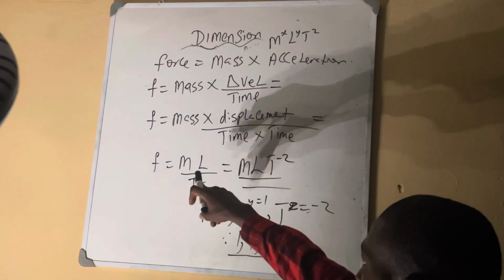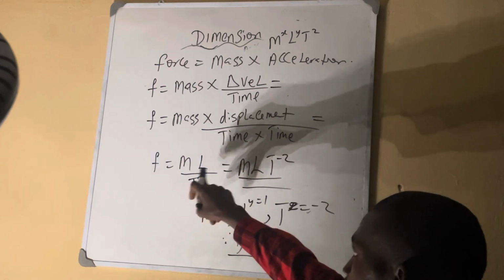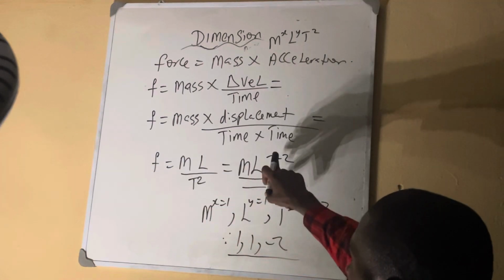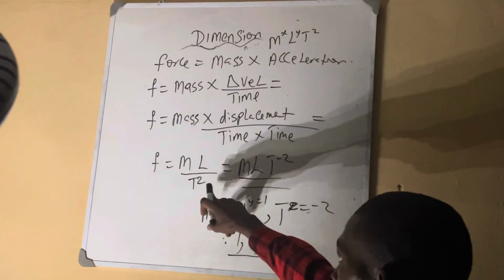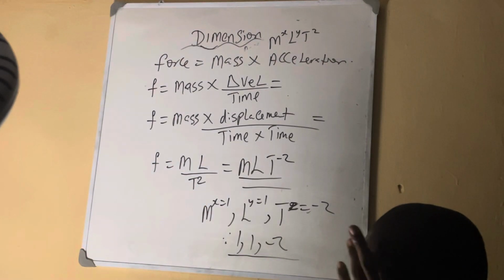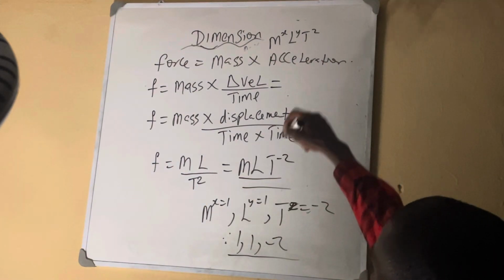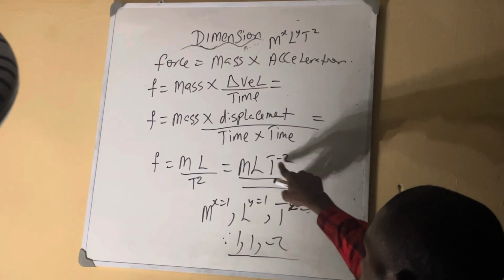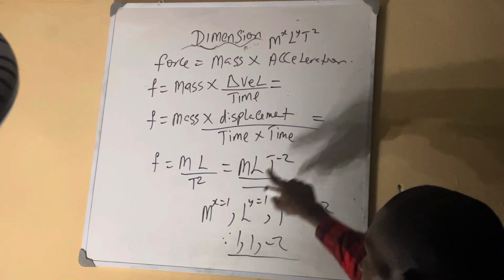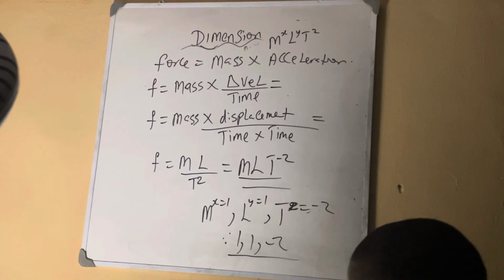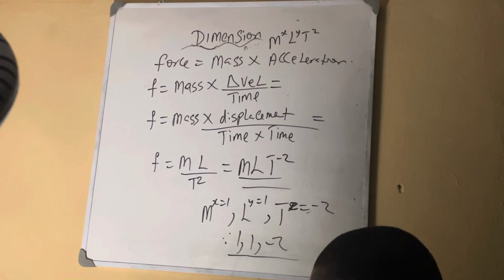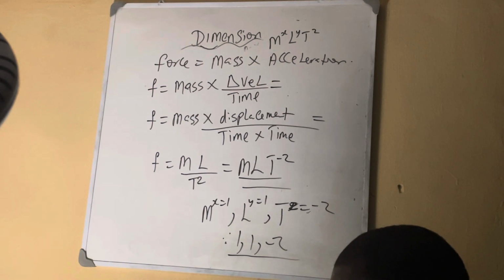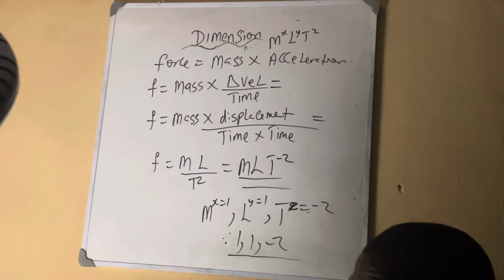So now you know that for anything that is dividing, when you cross it, it becomes raised to the power minus that thing up. So raised to power minus 2. Now remember what I told you to express it in: x. So what is x to the power? M here is 1, y here is 1, this one is minus 2. So x is 1, 1, minus 2. You understand? Hope you understand it.